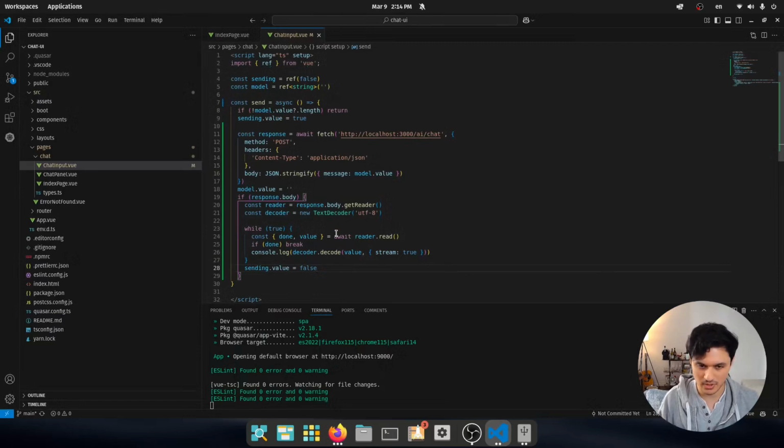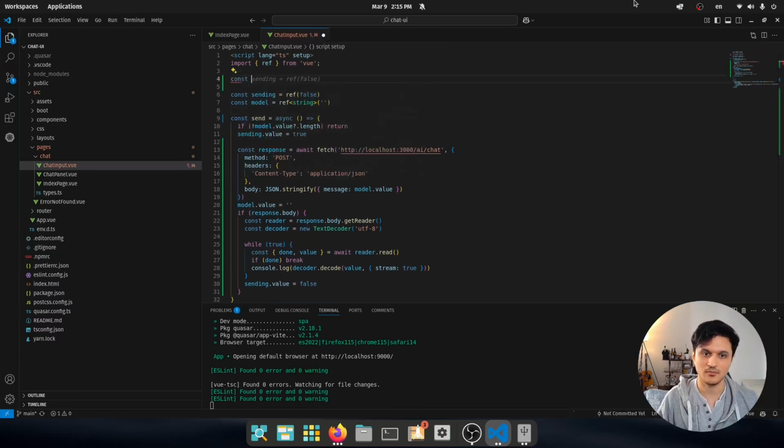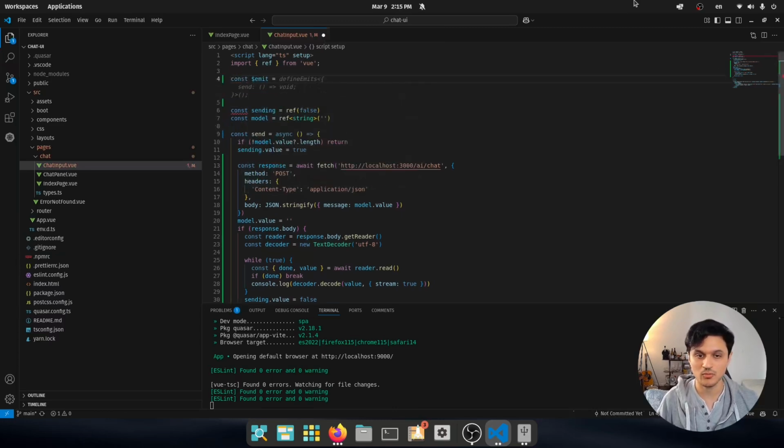Now, what is happening here? What I want first is that the message that I am removing here has to go back to the chat panel to have this right to left, my chat, his chat effect in the UI, and so that I know which chats are mine and which chats are from the AI. So in that case, I'm going to add some events to my component.